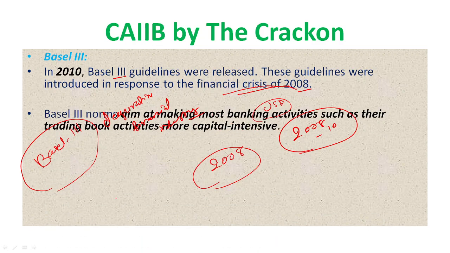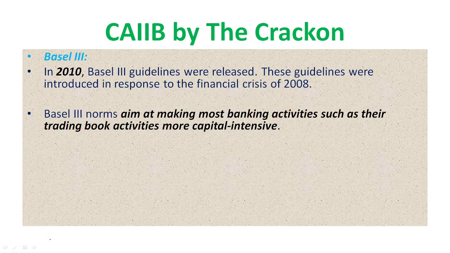As per Basel 3 norms, importantly, this norm aims at making most banking activities, such as trading book activities, more capital intensive, right? In the financial crisis, more banks were engaged with hedging of funds. If you are aware of the stock markets, then hedging plays an important role in dealing with them, right? So hedging funds with derivatives.